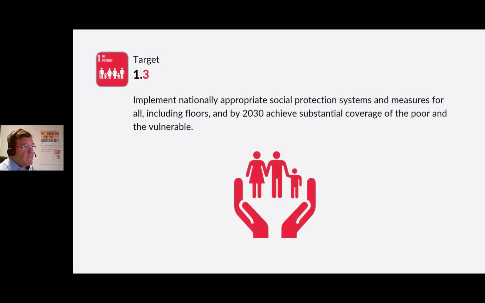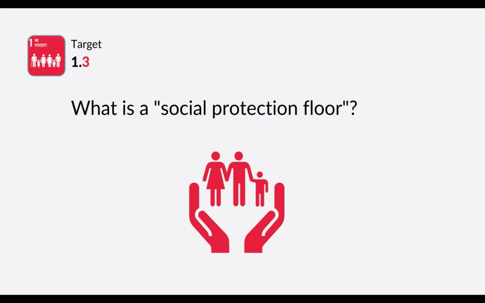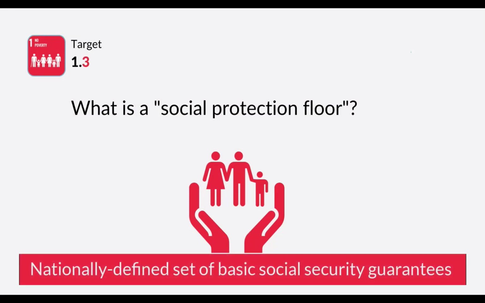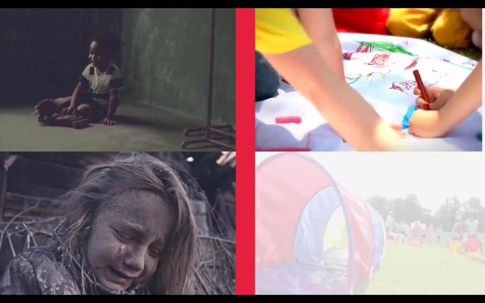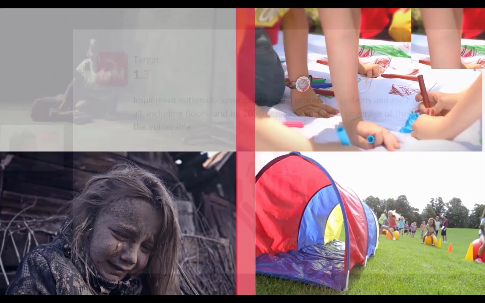Target 1.3, implement nationally appropriate social protection systems and measures for all, including floors, and by 2030 achieve substantial coverage of the poor and the vulnerable. A social protection floor is a nationally defined set of basic social security guarantees that secure protection aimed at preventing poverty. It seems to be very unfair that children born in certain countries can be so disadvantaged compared to children born in other countries. That's why these Sustainable Development Goals are so important.